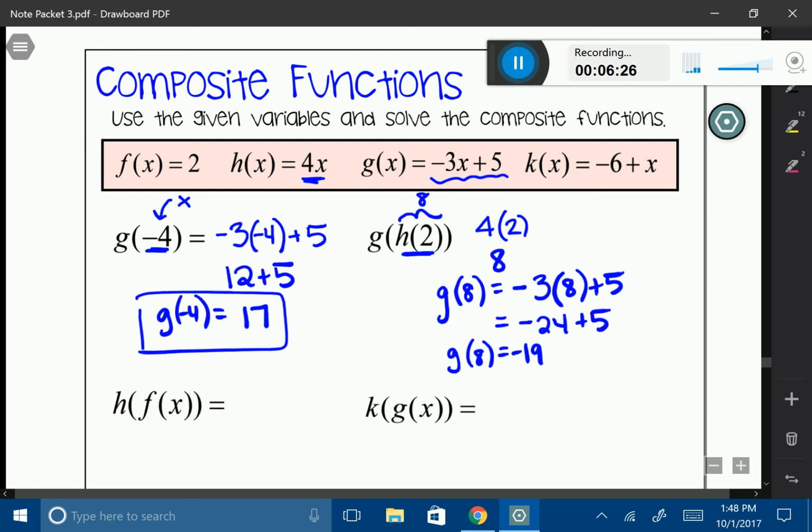So really, the whole thing all put together, I want to say g of h of 2 is equal to negative 19. That's my final answer.